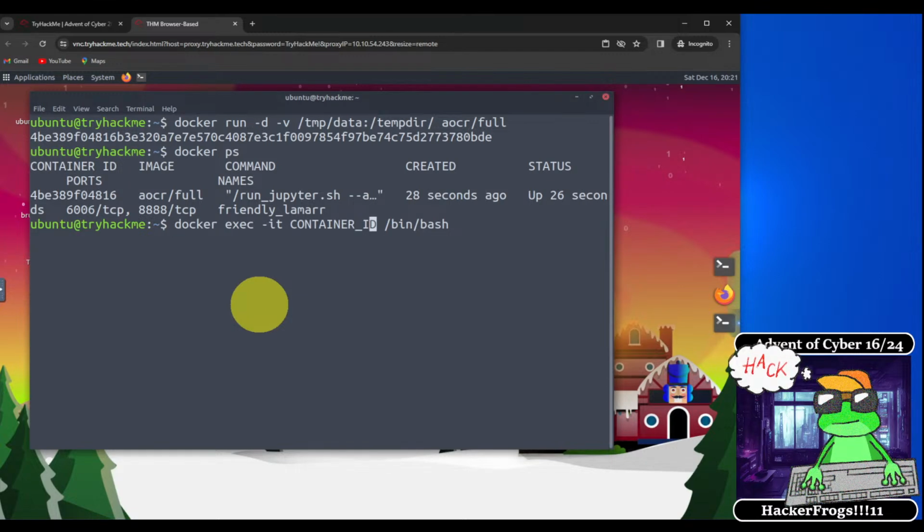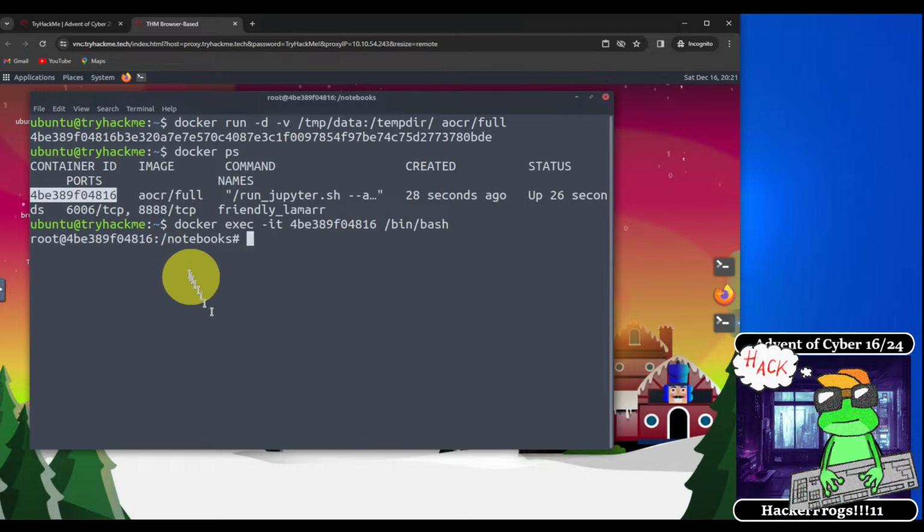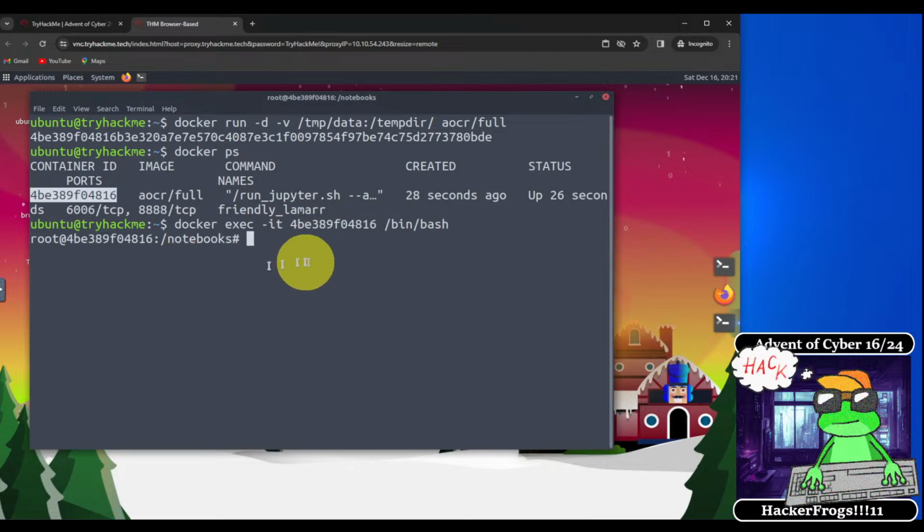But here in the container ID, we're going to delete this, and then we're going to copy our Docker container ID number. So we copy this, Control-C, Control-Shift-C, and then paste it, Control-Shift-V. Okay, and then we can run the command. So now, we're not working inside of the virtual machine, we're working inside the Docker container, which is running inside of the virtual machine. So we're 2 layers deep.